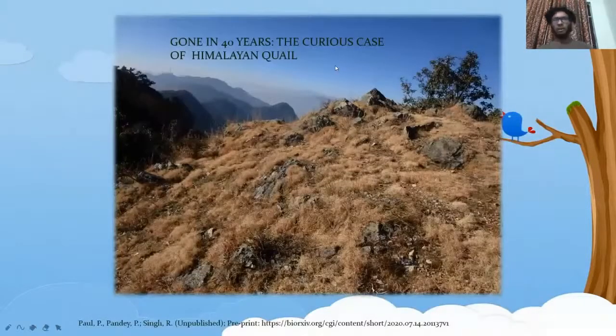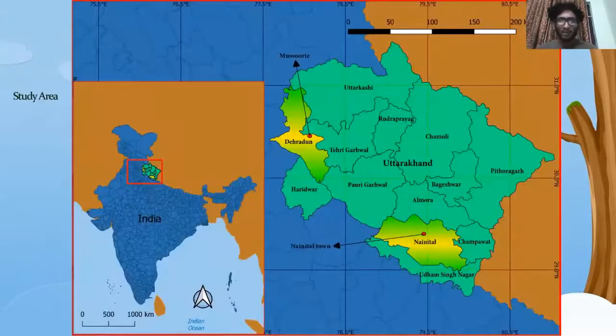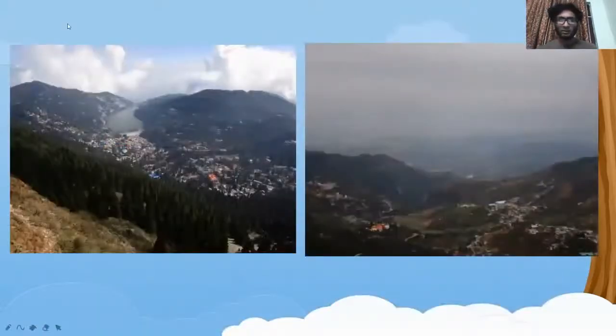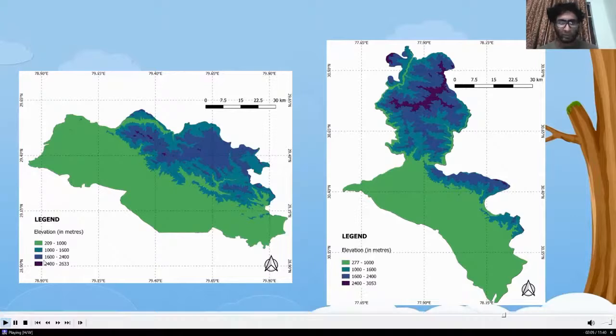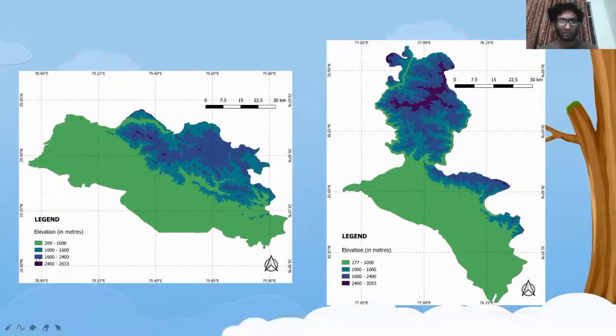Now we look at the Himalayan quail, Ophrysia superciliosa, which was last sighted around 1.5 centuries before, and was sighted for only a duration of 4 decades. The study was done in Dehradun district and Nainital district, specifically in Nainital town and Mussoorie town. So we look at Nainital and Dehradun. They were in literature always said to be found between the altitude of 1,600 to 2,400.